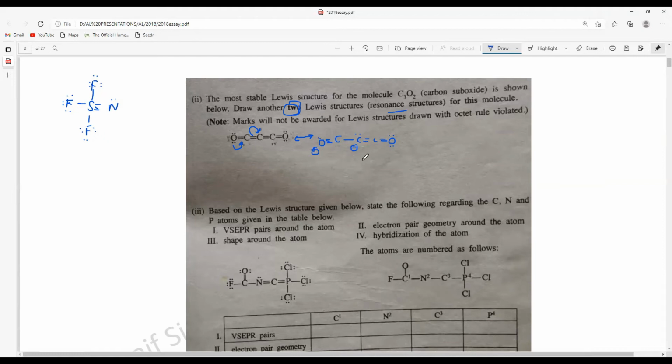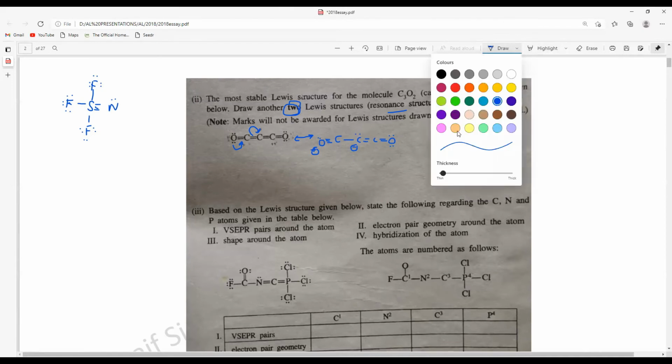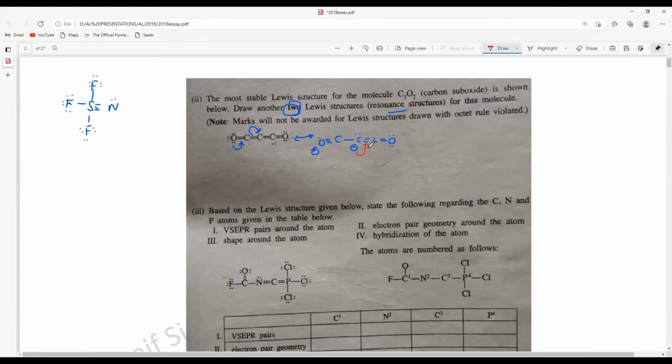So this is one of the structures that you can expect. So what else can you draw? The second one that I can think of is, okay, you gave a negative charge here to the middle carbon. What if this electron pair is again given to the adjacent, the other one? So here we can do another one like this. I give this to this one and I break this one. So it is also possible, right?